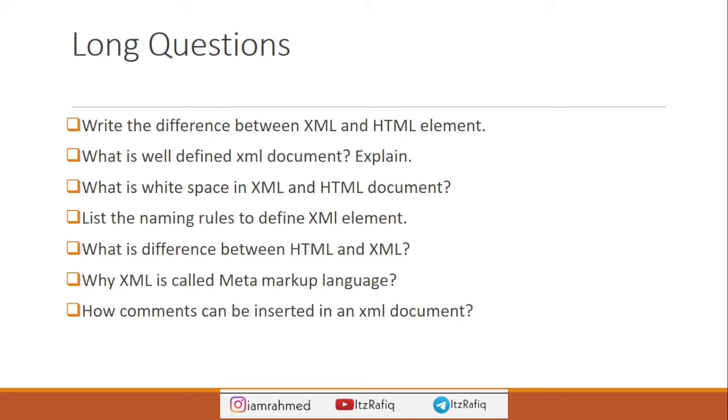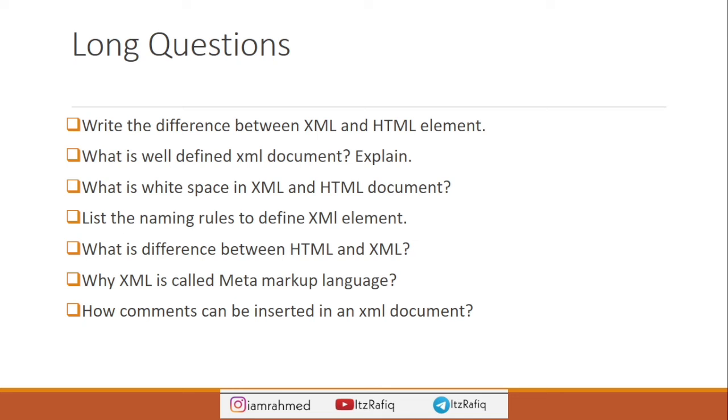Then what is the difference between HTML and XML? Please note the word element is missing here. So when the question comes directly like that, difference between HTML and XML, you can write it from the first page, where two differences are given in data separation and data sharing. HTML is mainly used to display or represent the data, while XML is used to store and carry the data. From HTML we cannot share the data, from XML we can share the data. Like that you can make points and write. And why XML is called a meta markup language, that also you can write from the first paragraph.